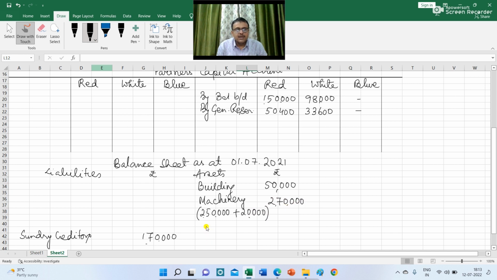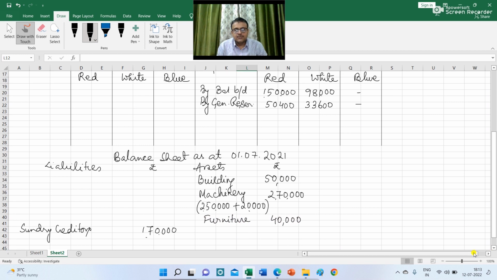The next figure is the furniture. So the balance of furniture given in the balance sheet is rupees 40,000. So in the balance sheet I am writing furniture 40,000. The next figure is regarding the stock.